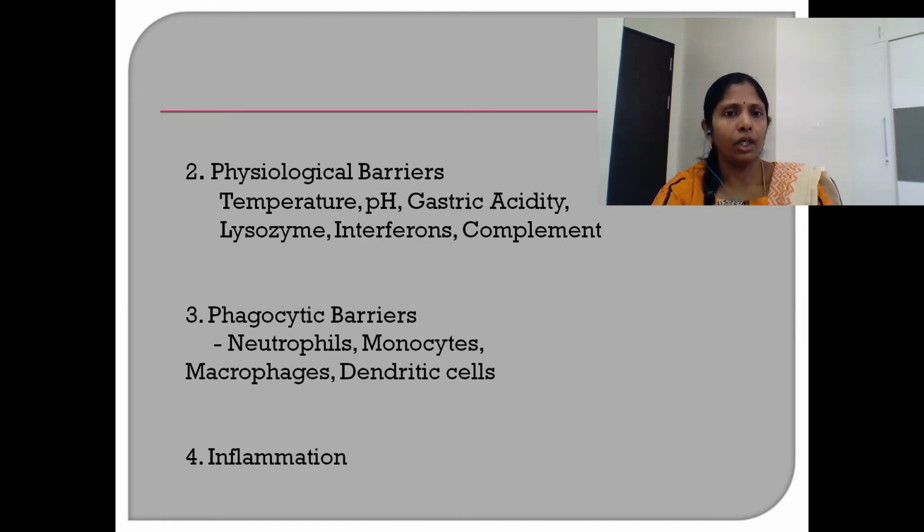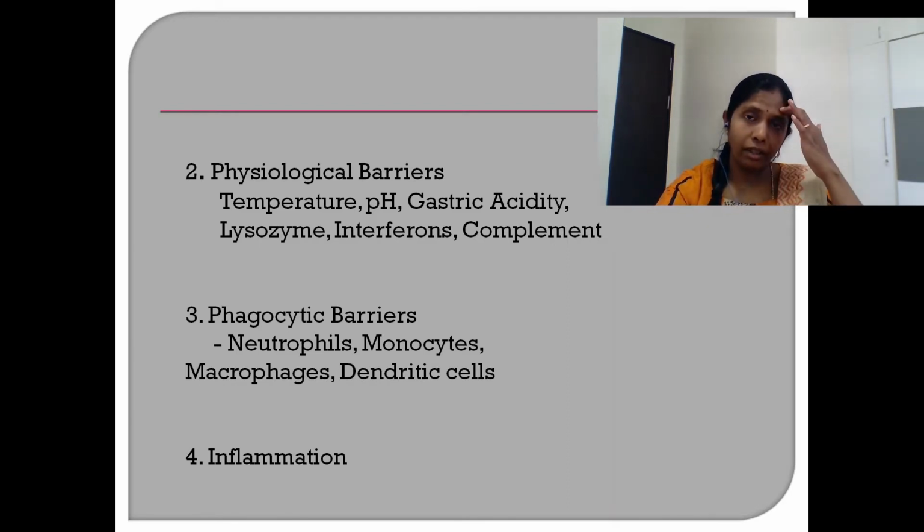For example, neutrophils, monocytes, macrophages and dendritic cells, which are the major phagocytic cells. These cells engulf foreign cells or microbial cells. They have a set of signaling mechanisms to identify these foreign cells, based on which they engulf them by using their membrane as extensions.